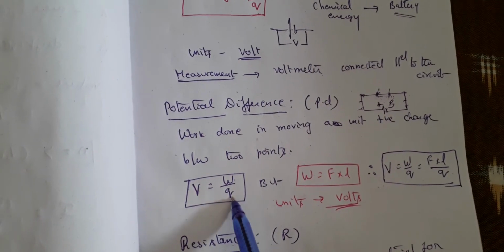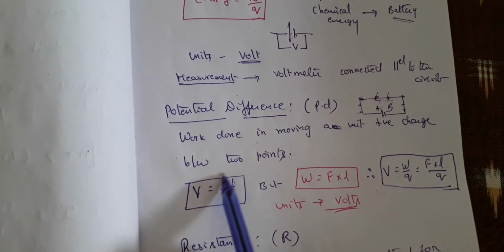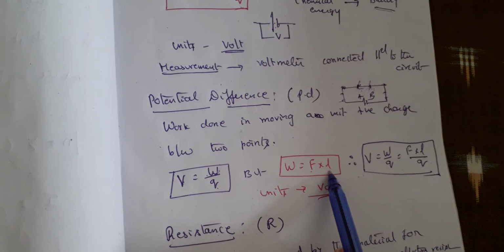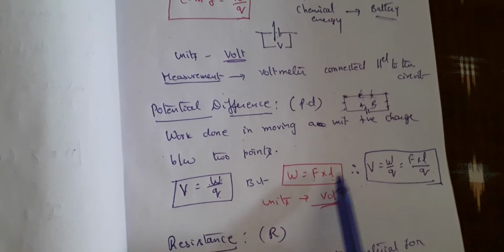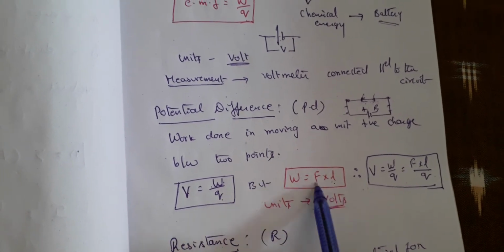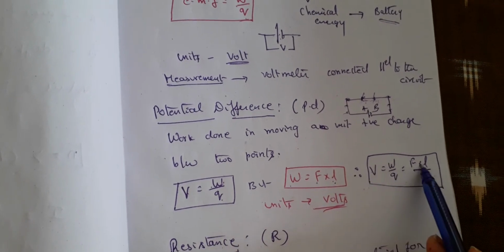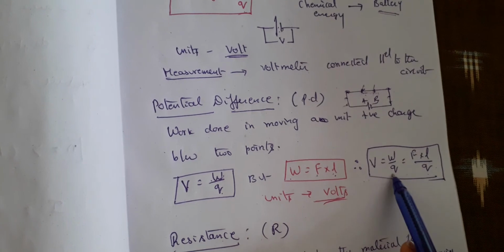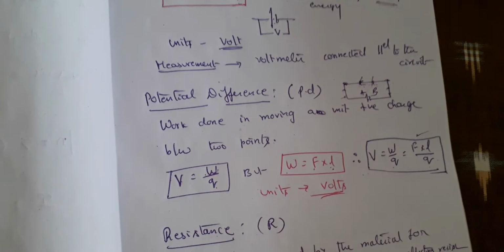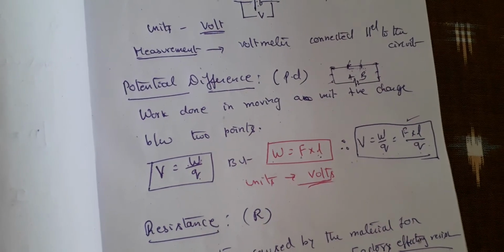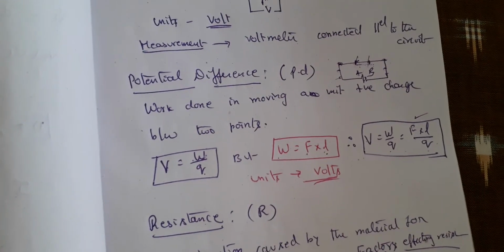V is equal to W by Q. But what is W? What is work done? You all know that work done is equal to force into displacement. If L is the displacement of the electrons, then force into L gives you W, or V is equal to F into L by Q, or W by Q. In whichever manner you want, you can remember, and both are important. Units are the same, volts, measured by a voltmeter again.